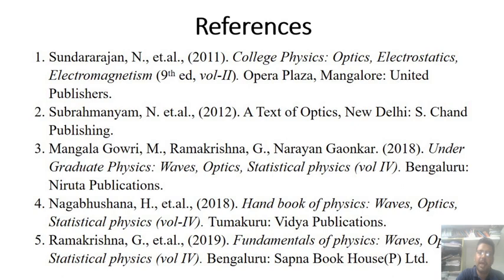I also referred to the three prescribed textbooks of Tumakuru University by Mangalagauri, Nagabhushan and Ramakrishna sir, to get the Fourier theorem concepts.